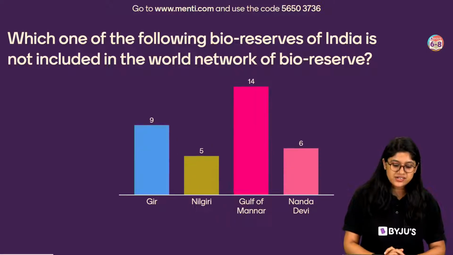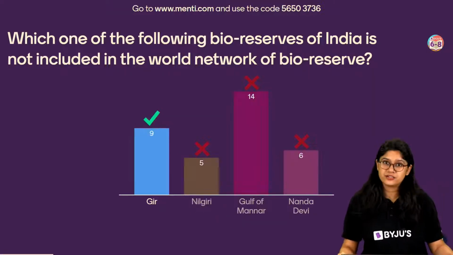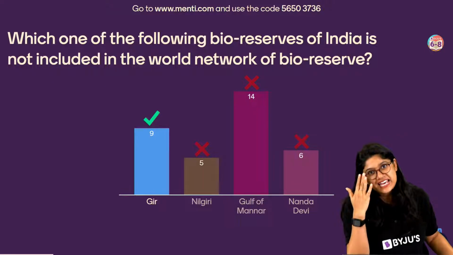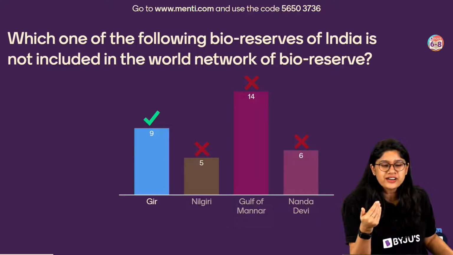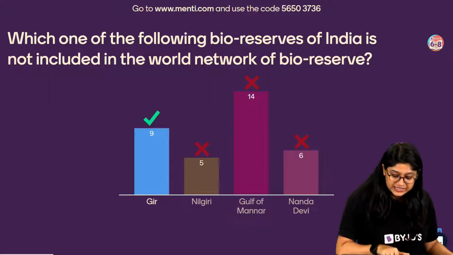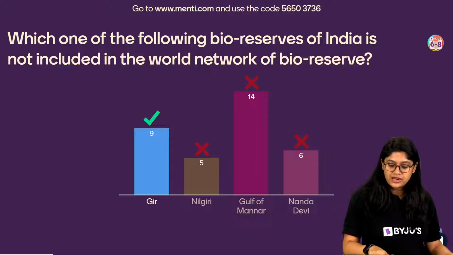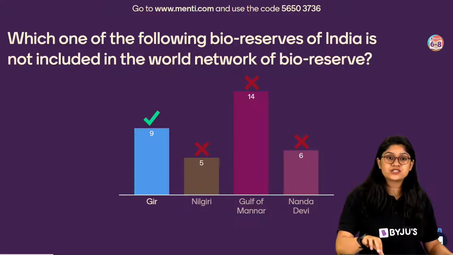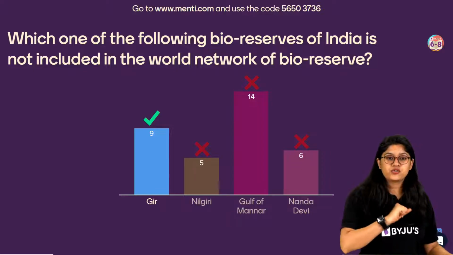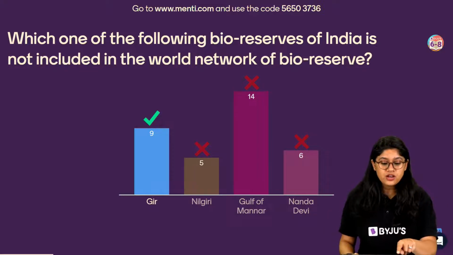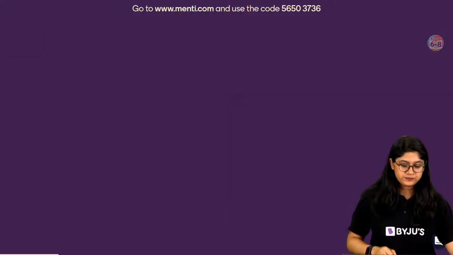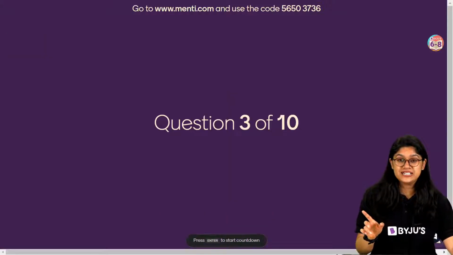The correct answer is option A, Gir. Gir is a national park, you remember? Yes or no? We have talked about it, right? And we always say Gir is a national park. Nilgiri, Gulf of Mannar, Nanda Devi, all these 3 are biosphere reserves of our country and they are a part of the World Network of Biosphere Reserves. Okay? Very good. I hope now everyone is clear.